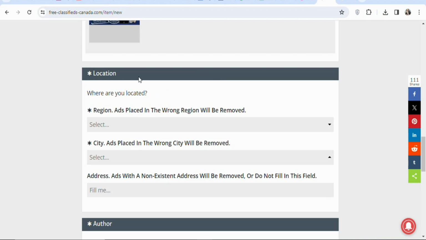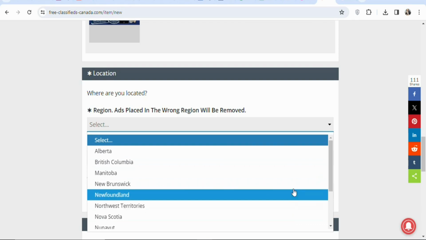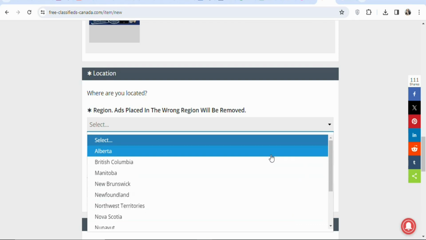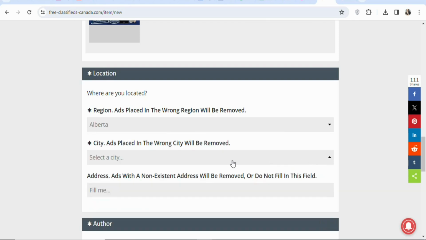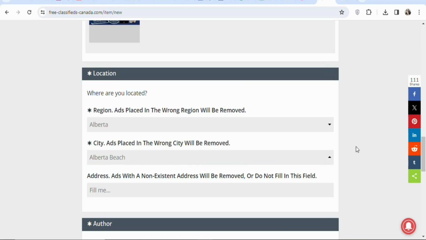Once you upload the image of the product, when you scroll down, you can see location. You have to select a location in Canada. So click on it. Once you click on it, you can select any of these provinces. Just select any of them that you want. In this case, I'm going to select Alberta. Once that is done, you are going to select a city. So click on it. Once you click on it, select any city that you want.